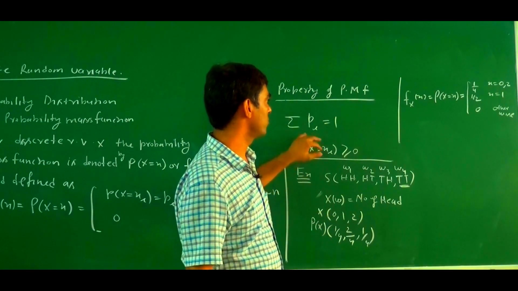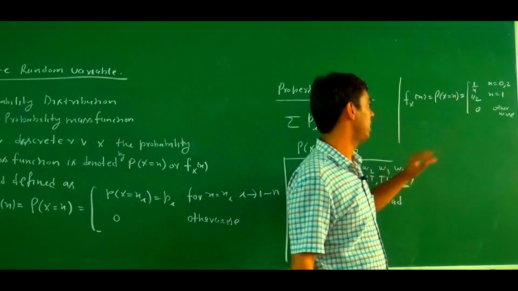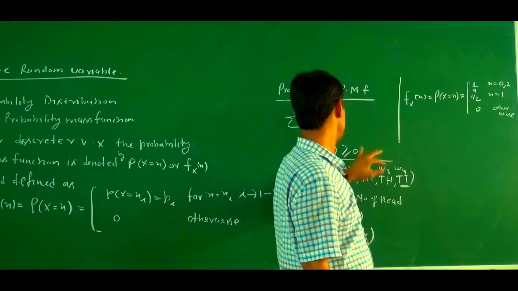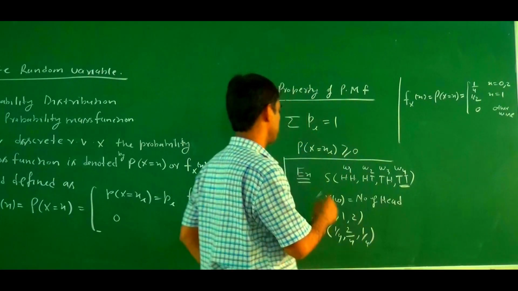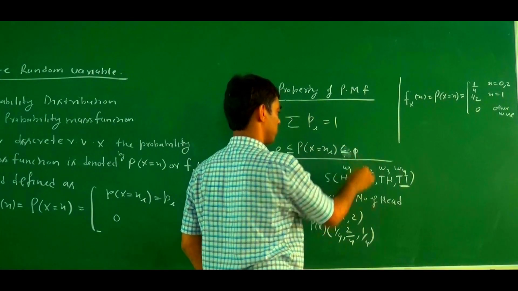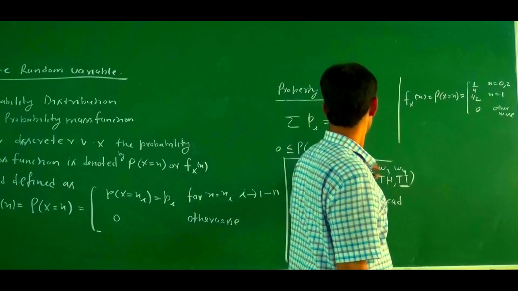If we closely observe here, all the probabilities are greater than or equal to 0. You may say the probability lies between 0 and 1, greater or equal to 0 and less or equal to 1. Probability lies between 0 and 1.